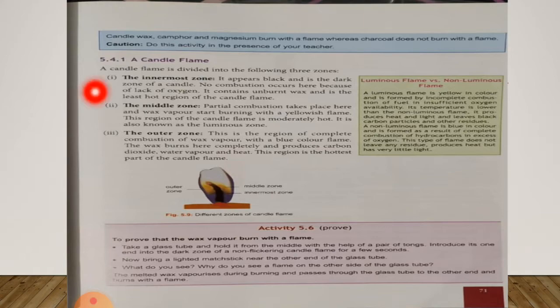Now moving to the middle zone. Partial combustion takes place here. The wax vapor starts burning with a yellowish flame. This region of the candle flame is moderately hot. It is also known as the luminous zone. Here you can see the middle zone.